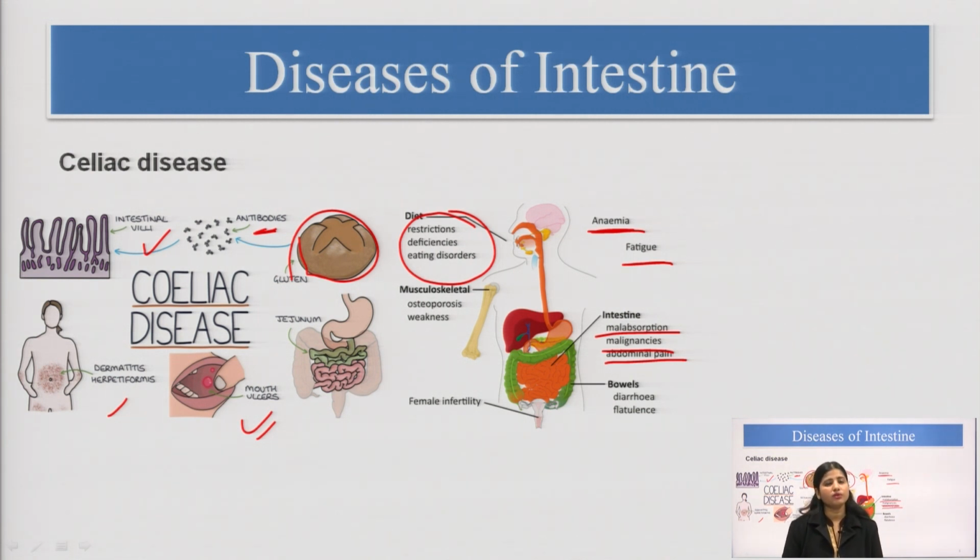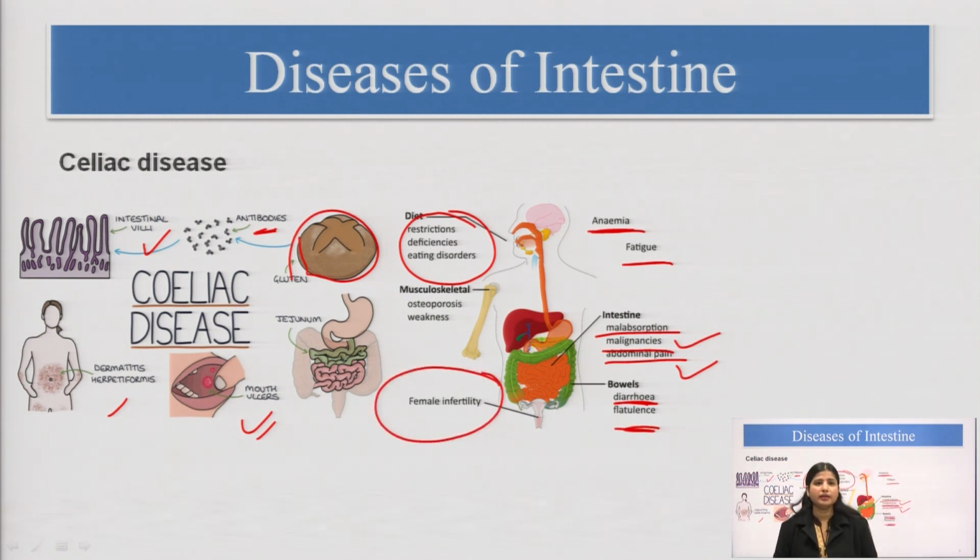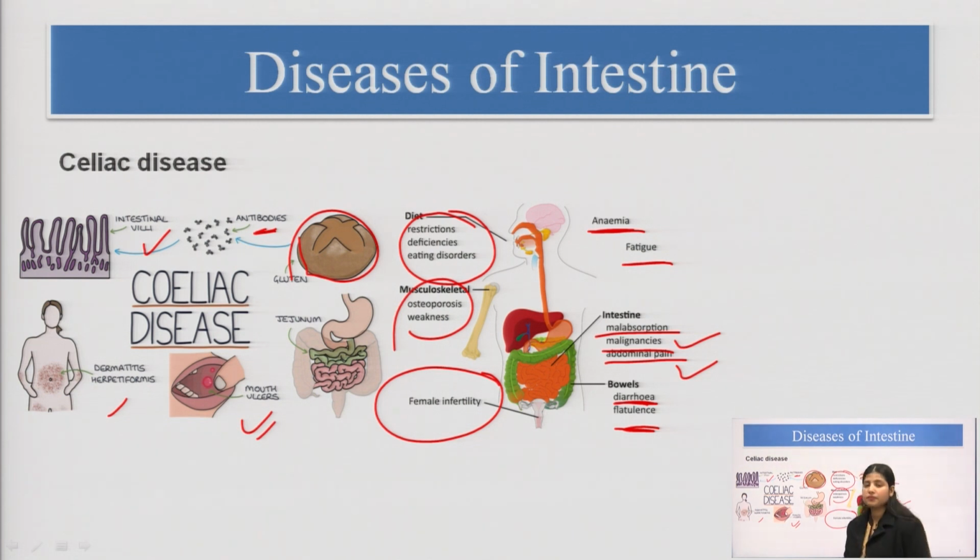Of course, if nutrition is not absorbed, it can lead to severe diseases also, and the body will be weakened. So, there will be malignancies, cancer, abdominal pain, diarrhea in the bowel area, and flatulence. It can also cause female infertility. It can also lead to weakness in the bones, osteoporosis.